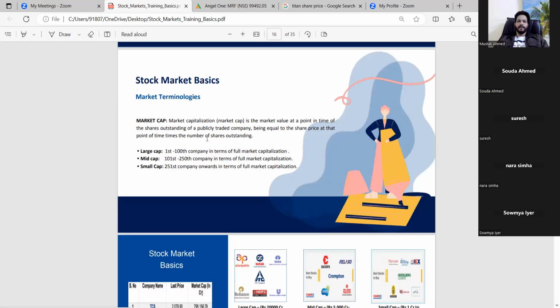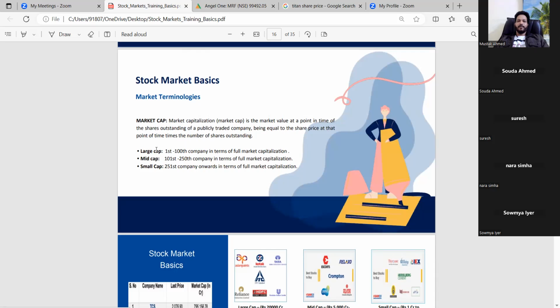TCS is a large cap company. For one share you have to pay 2,500, so it depends. Titan is one of the largest companies. If you want to buy a large cap, you have to pay around 3,000 for one share. That's why I'm asking about the amount difference. Yes, that's what I'm telling you.